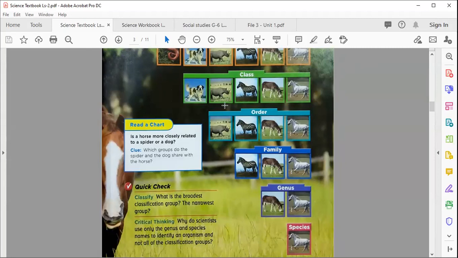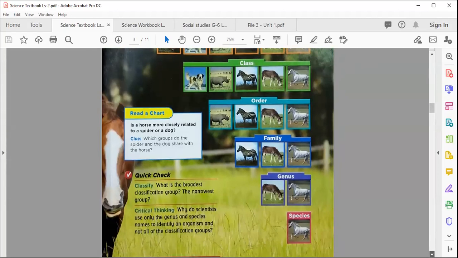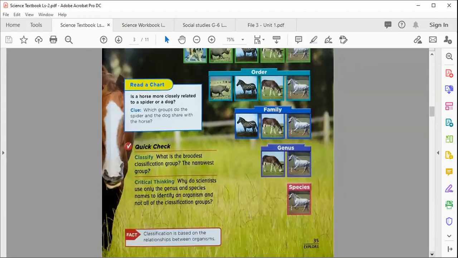After that, my dear students, I hope you understand everything very well. So classification is a relationship between organisms. So we are going to see which kinds of relationship are present between the organisms.